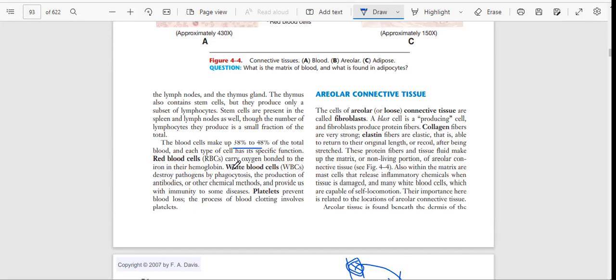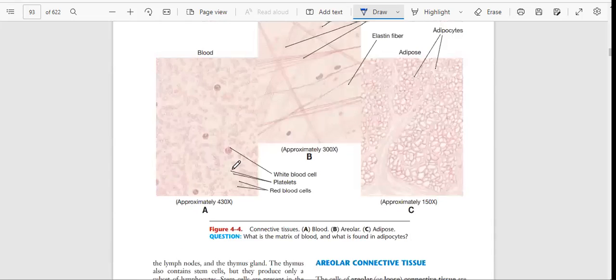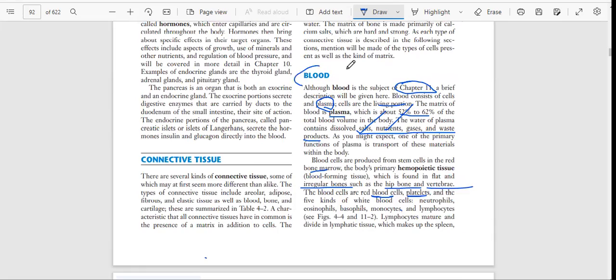Next, we have platelets. What do platelets do? They prevent blood loss. They do blood clotting outside the body. Inside the body, they prevent blood loss, and they do not allow the blood to clot within the vessels. Outside, they allow the blood to clot. So this is the function of platelets. I hope you understand connective tissue part one, that is blood.